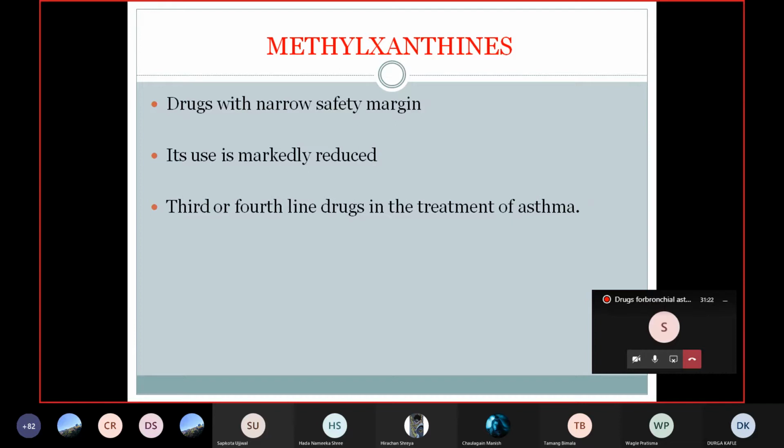Do you know or you don't know? These things I have discussed in the first class also, in that figure. It also inhibits the adenosine receptor, no?